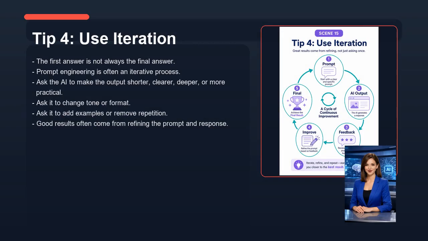Now let's look at tip 4, use iteration. The first answer is not always the final answer. Prompt engineering is often an iterative process. Ask the AI to make the output shorter, clearer, deeper, or more practical. Ask it to change tone or format. Ask it to add examples or remove repetition. Good results often come from refining the prompt and response.